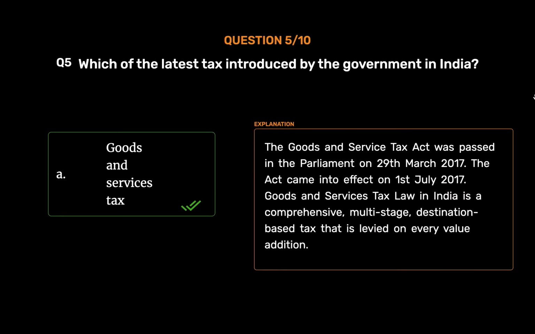The Goods and Service Tax Act was passed in the Parliament on 29th of March 2017. The Act came into effect on 1st of July 2017. Goods and Services Tax law in India is a comprehensive, multi-stage, destination-based tax that is levied on every value addition.